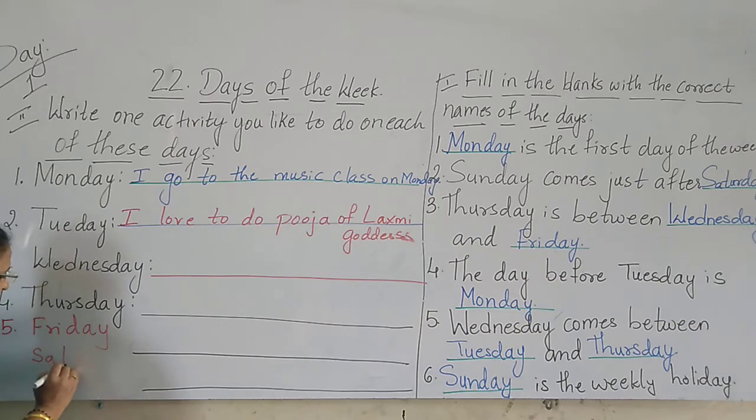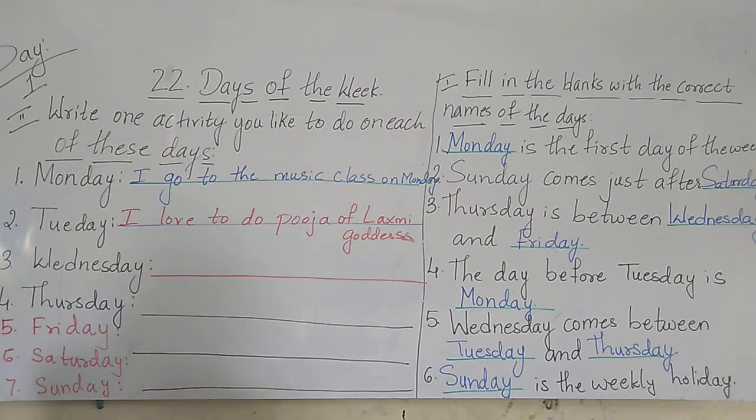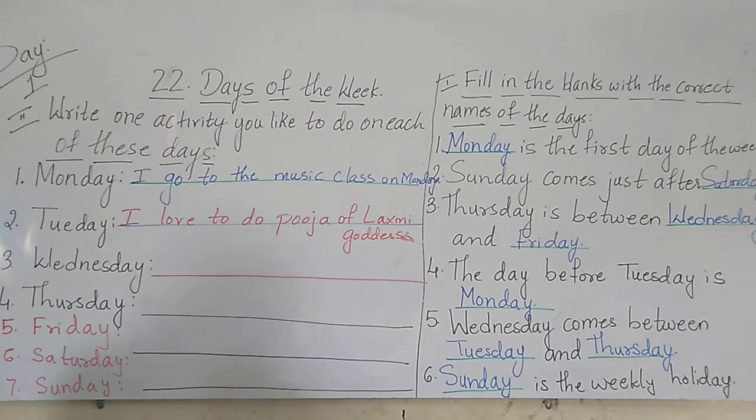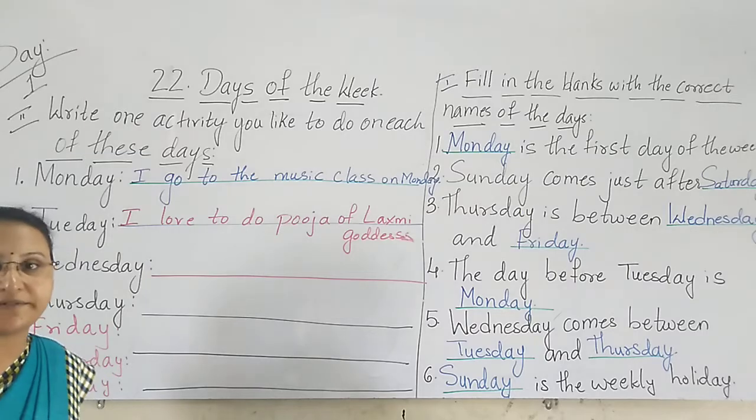Friday, the next is Saturday, and the last is Sunday. So these are the 7 days. Okay, you have to follow the 7 days where you like to go in the 7 days.